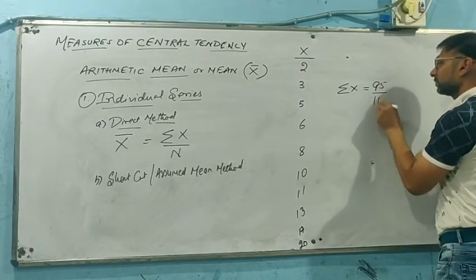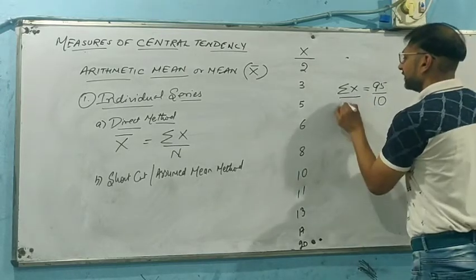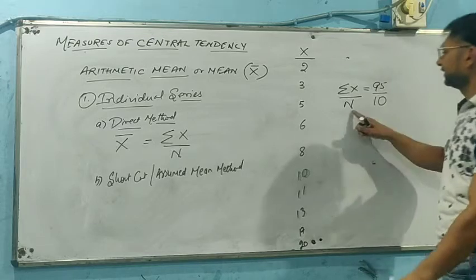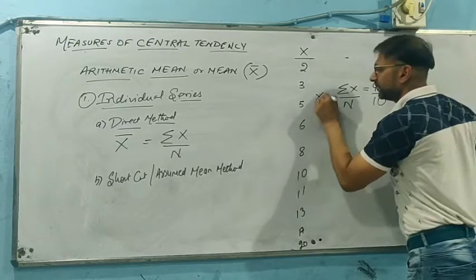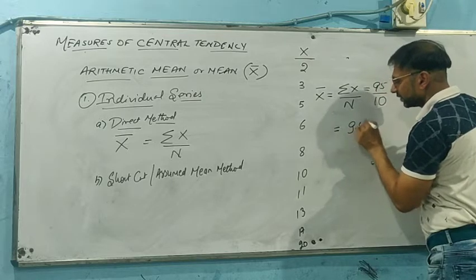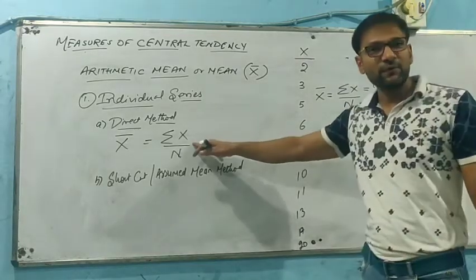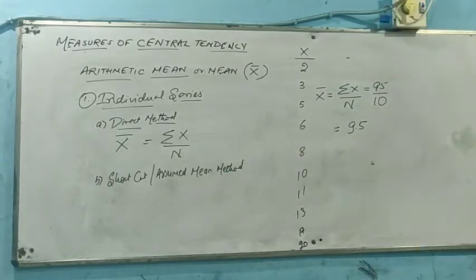So, we are going to divide by 10. Basically, summation X upon N. N is 10. So, this will be our mean. So, our answer will be 9.5. This is how we can calculate with the help of the direct method.